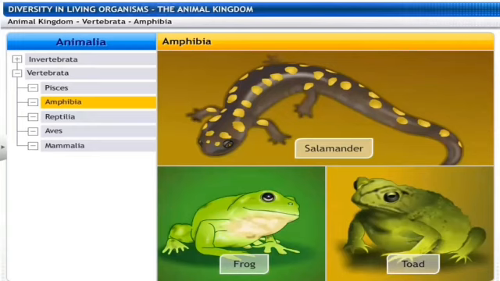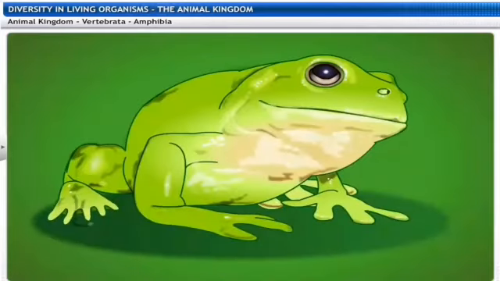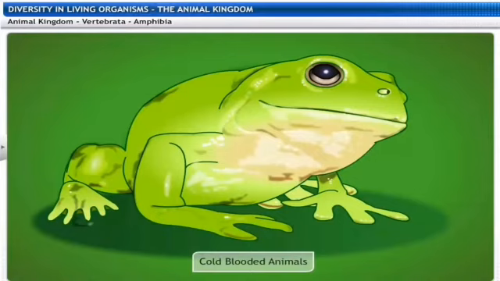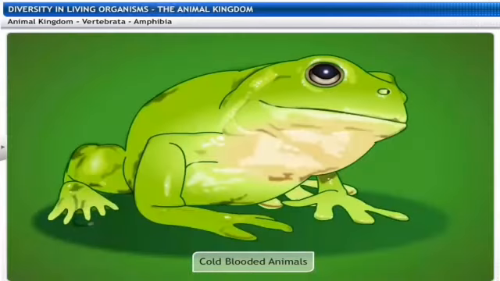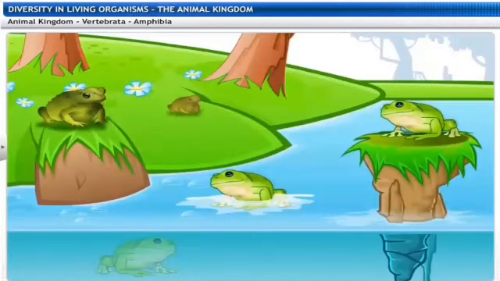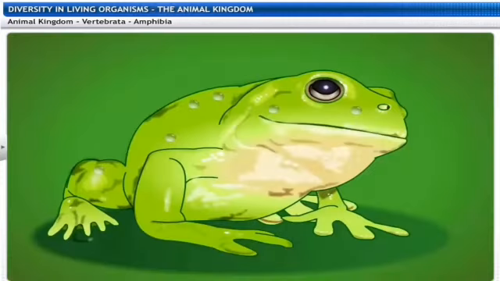Now amphibia are the animals who live in both the land as well as in the water. So the body, they lack some sort of scales. They are cold-blooded animals. They have a 3-chambered heart, and the respiration takes place by means of the gills or the lungs also. They lay eggs, and these animals are found in water as well as on the land. A lot of these examples which we can observe of the animals living in water as well as on the land also. But frogs are the best examples of it.